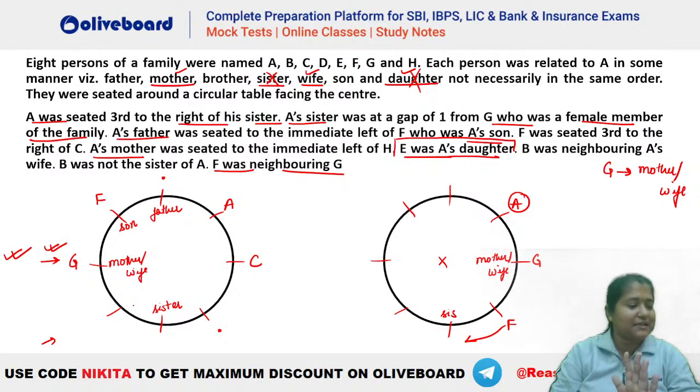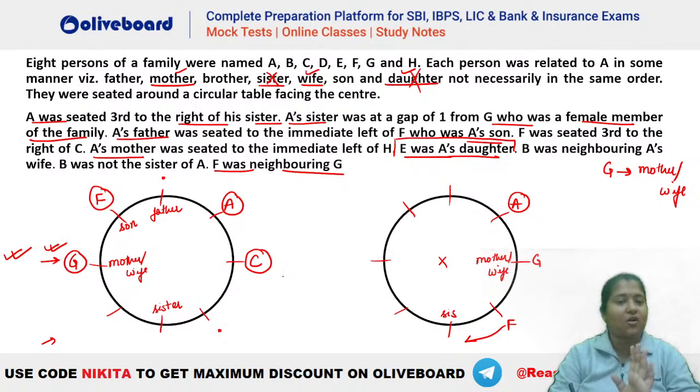This arrangement is clear, Shravani? Till here it is clear, right? After F's placement, this portion is clear. So now you have to place this information, that F is third to the right of C. You have placed C, A, F, and G, right? These four persons are already placed. Now it is given that A's mother is immediate left of H. So let's try where we can place H.